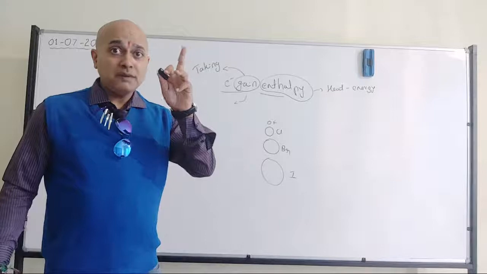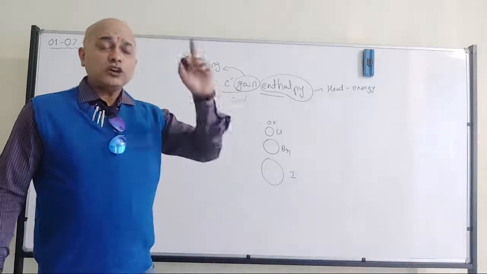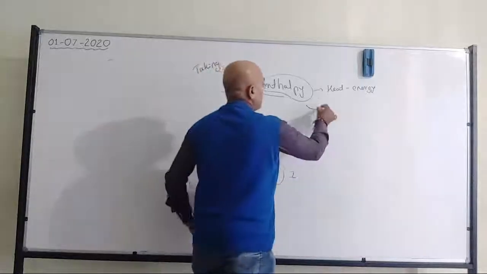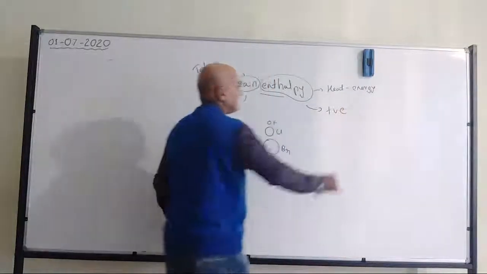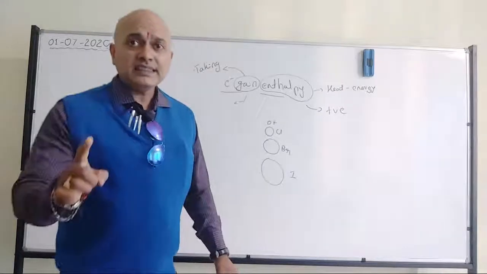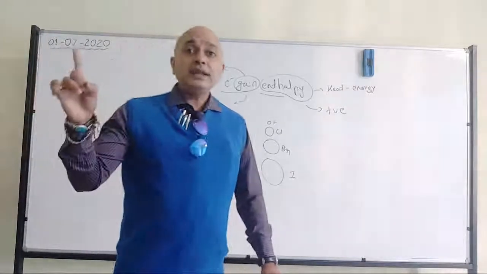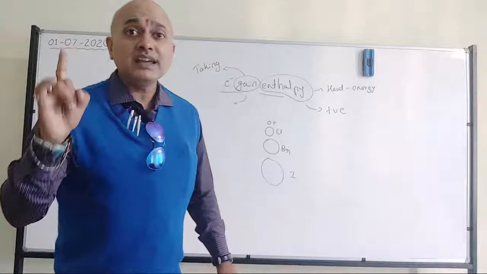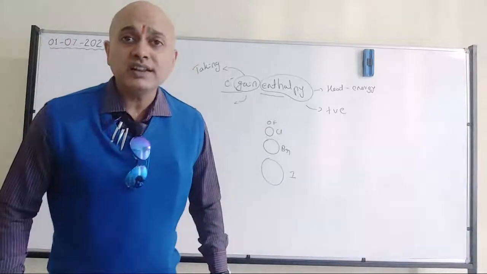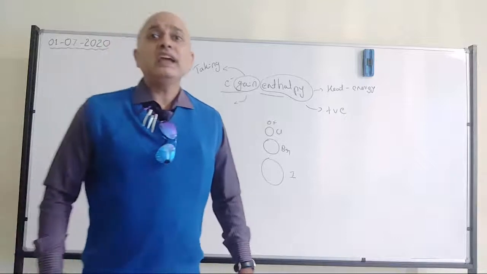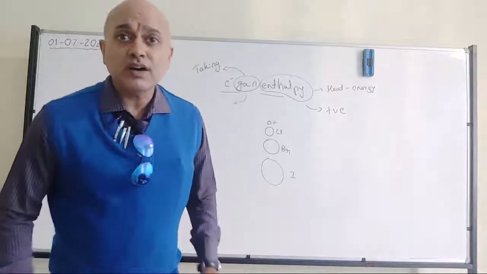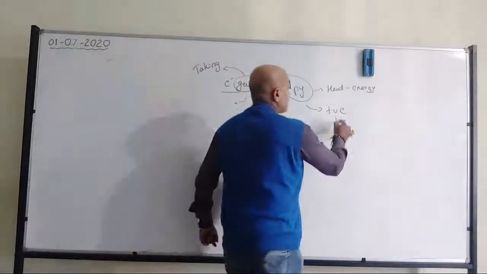One thing you should remember: inert gases or noble gases are the only elements which have a positive electron gain enthalpy. Very important point. Electron gain enthalpy for all the elements is negative except inert gases, which have a positive electron gain enthalpy. That means they are very poor acceptors of electrons.